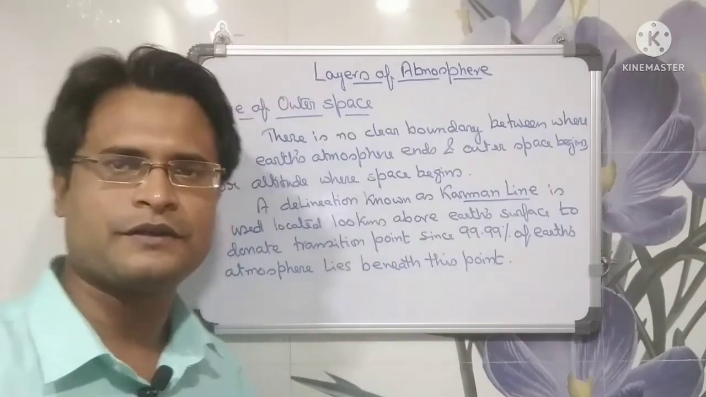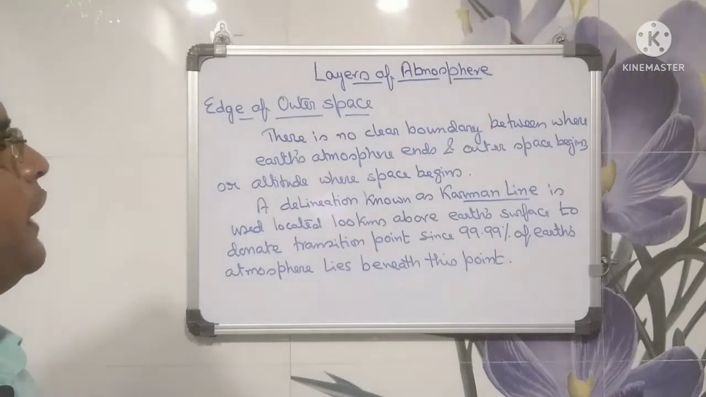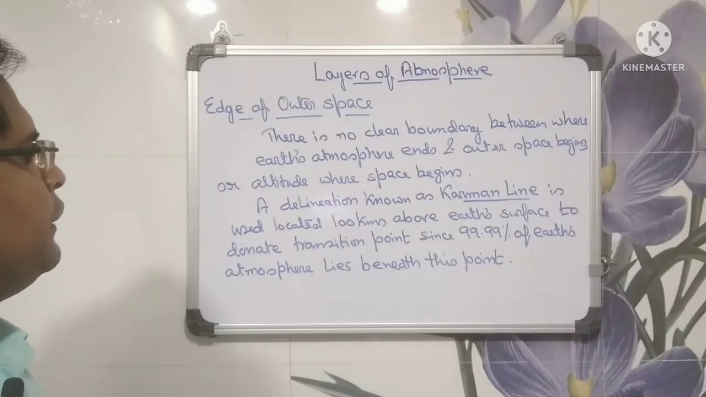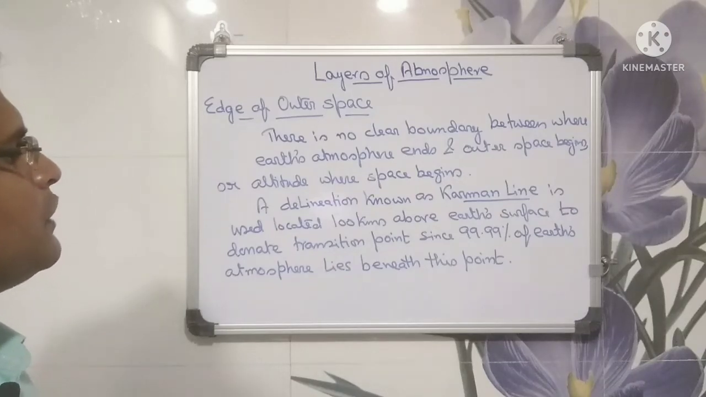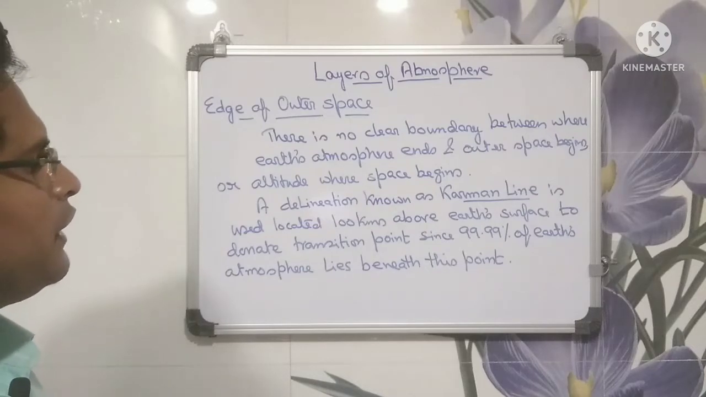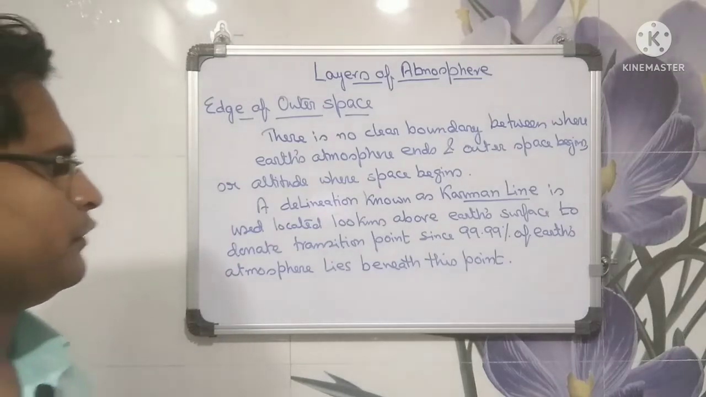Edge of outer space. There is no clear boundary between where Earth's atmosphere ends and outer space begins, or the altitude where space begins. A delineation known as the Kármán line, located 100 kilometers above Earth's surface, is used to denote the transition point, since 99.99% of Earth's atmosphere lies beneath this point.